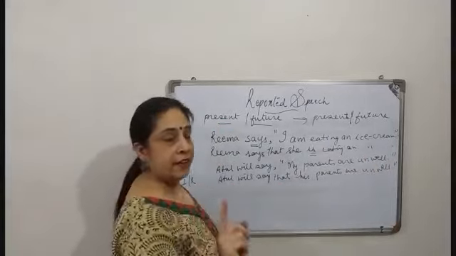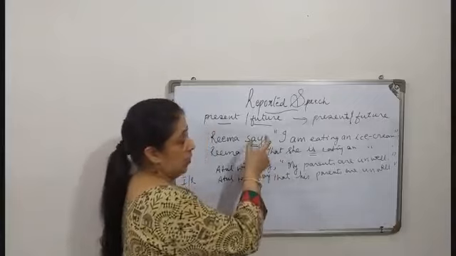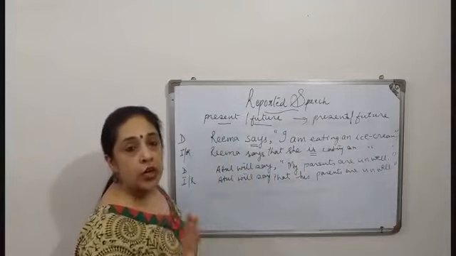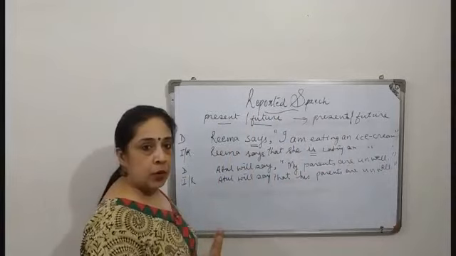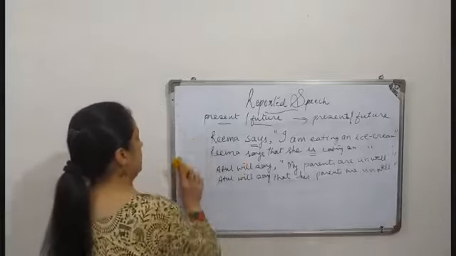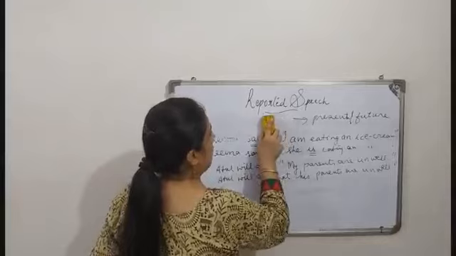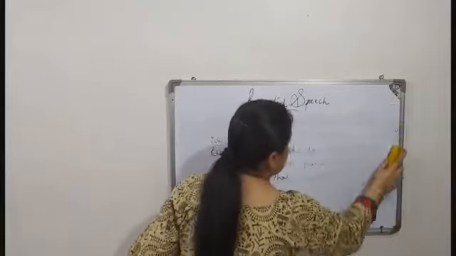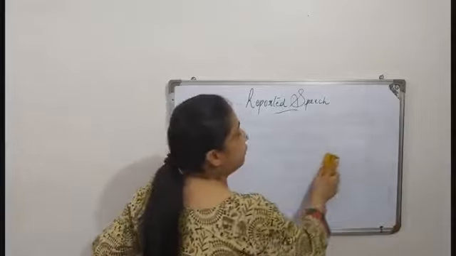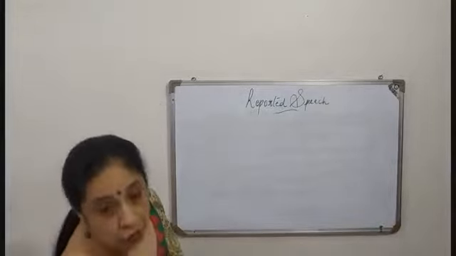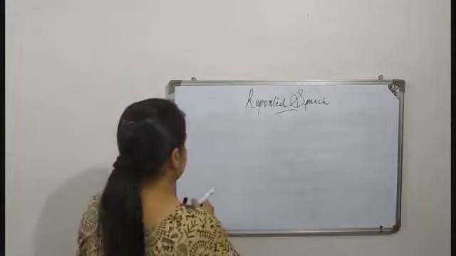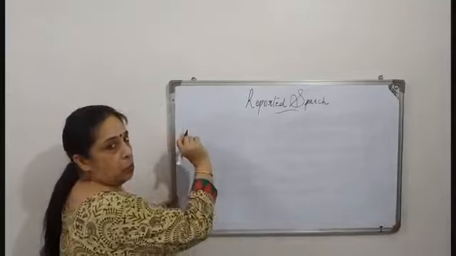The sentence will remain in the same tense as it was there. We have to remember whenever it is the sentence which says or will say, the other part's tense remains the same. We will not change the tense. Okay? This was the first point. Now we move on to the second. Now as we have already done verbs, we have done tenses also. We know all about the different forms of tenses. Now when the reporting verb or the introductory verb, now this is the second point that we should remember.